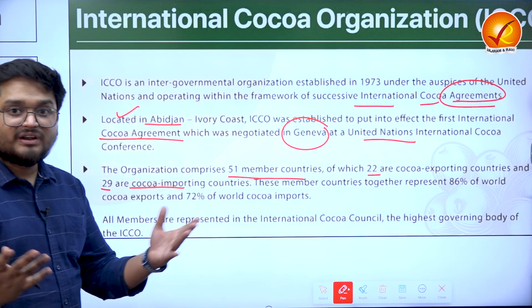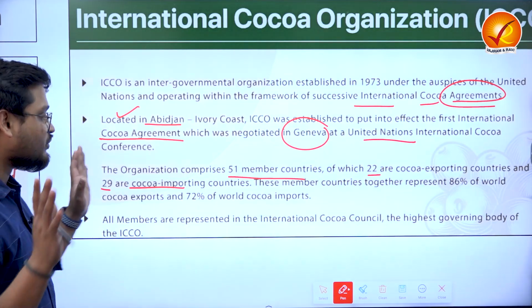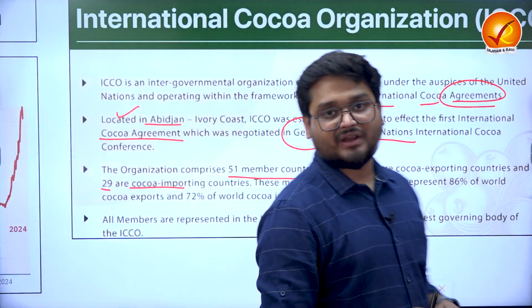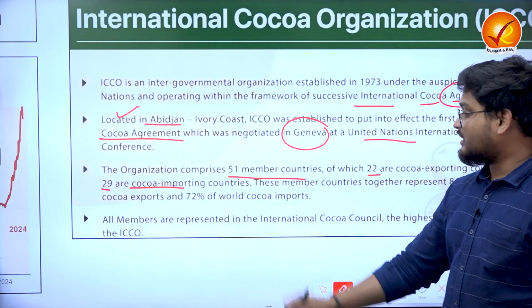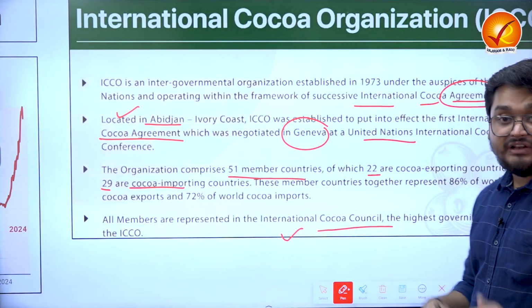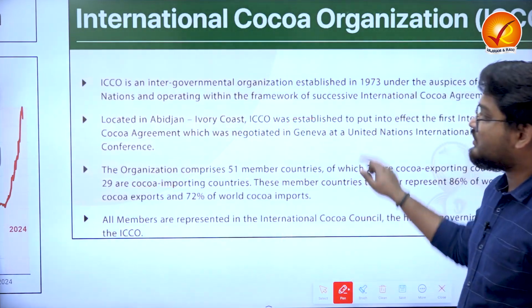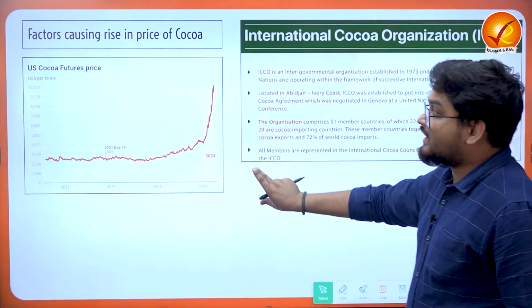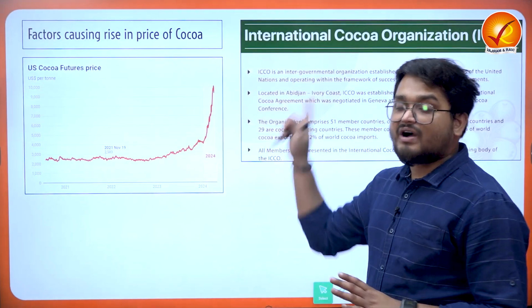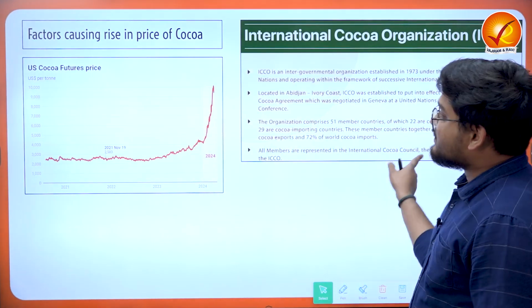Together these represent 86% of the entire cocoa exports and the entire market. All the members are represented in the International Cocoa Council, the highest governing council of the ICCO. And it is to be noted that India is not a member of ICCO.